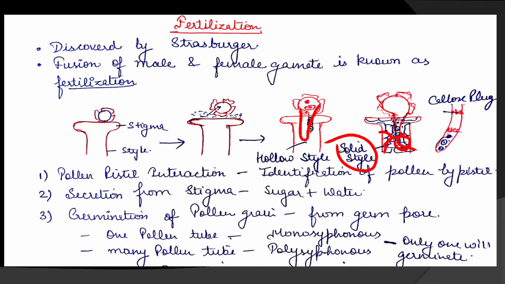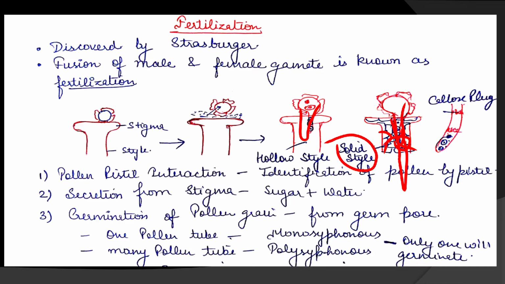So for this, what does the pollen tube do? It secretes some pectinase and some hydrolytic enzymes to create its passage. Are you getting my point? The pollen tube secretes some enzymes to create its passage. So after secreting the enzymes, it can easily enter the style and reach the embryo sac.